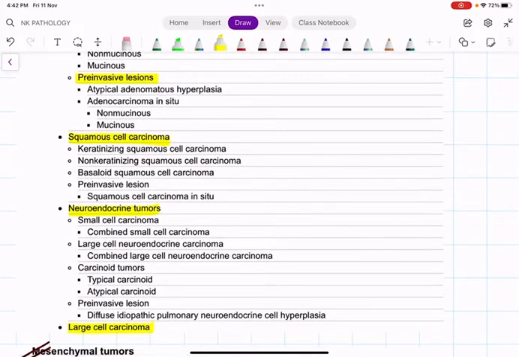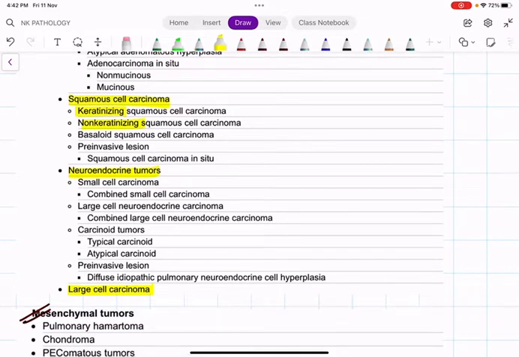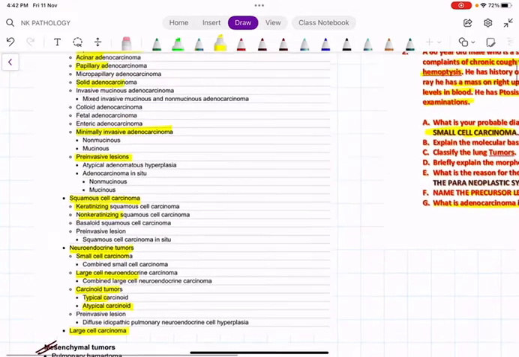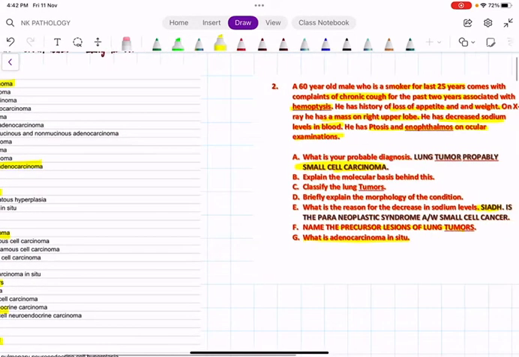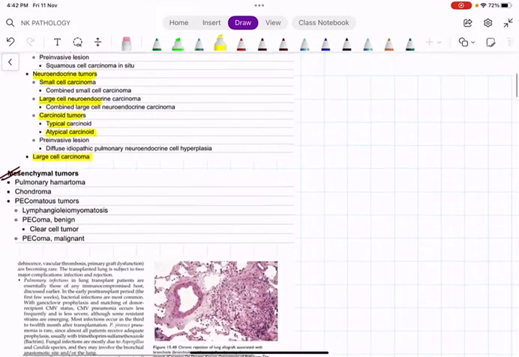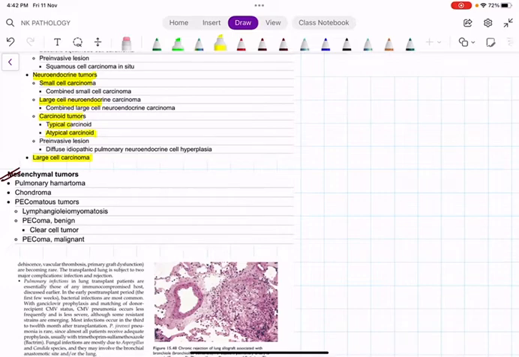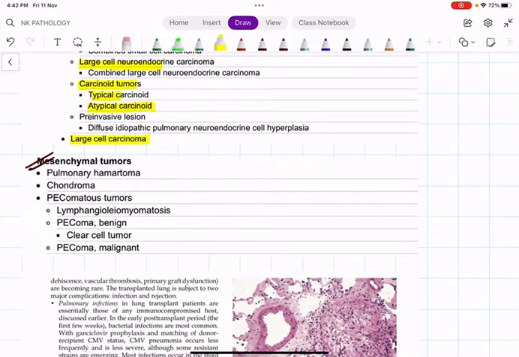Then in squamous cell, we have keratinizing and non-keratinizing squamous cell carcinoma. In neuroendocrine, we have small cell and large cell neuroendocrine carcinoma, and carcinoid tumors which may be typical and atypical. So these highlighted things only you have to write. So see the question here, classify the lung tumors. Whenever they ask you to classify the lung tumors under epithelial tumors, you have to write this much. That carries minimum 3 to 5 marks out of your 15 marks essay question. Then mesenchymal tumors, we have hamartoma, chondroma, and PEComatous tumors. These are the 3 important tumors that come under mesenchymal tumors.